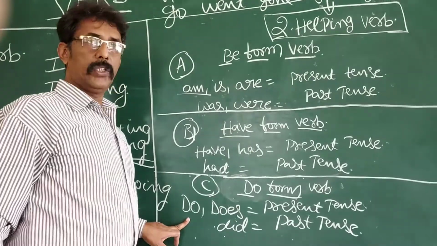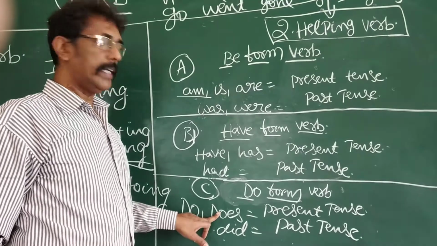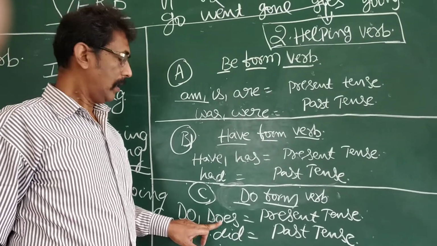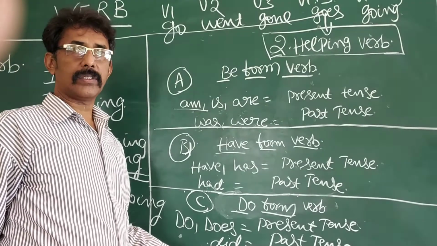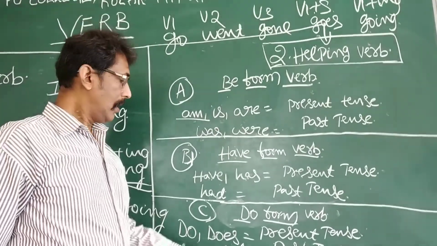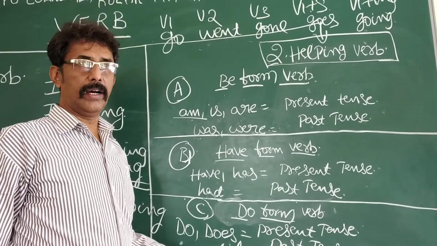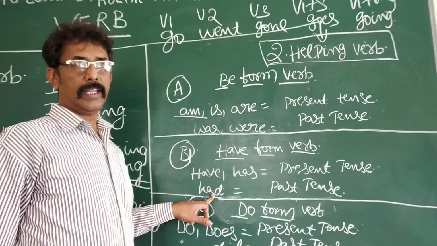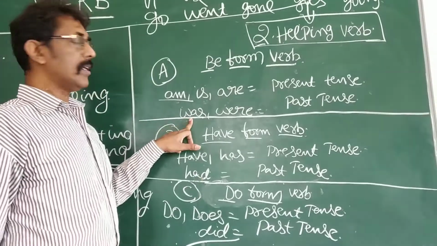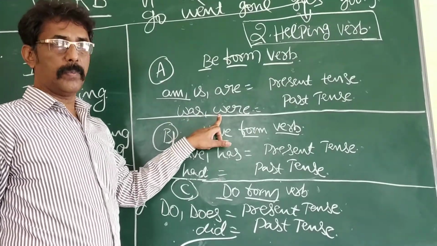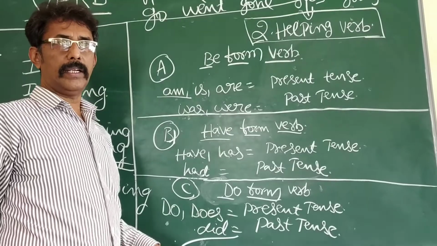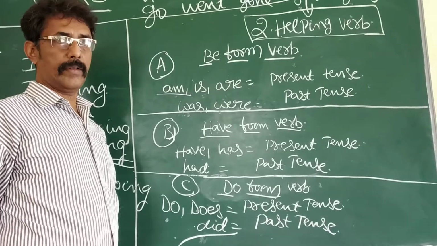Next, I do a work, present tense. He does a work, present tense. I did a work, past tense. He did a work, past tense. So, did can be used with all pronouns and nouns, and this past tense can be used with all. Was is singular, were is singular plus plural. It will be explained in more detail later on.